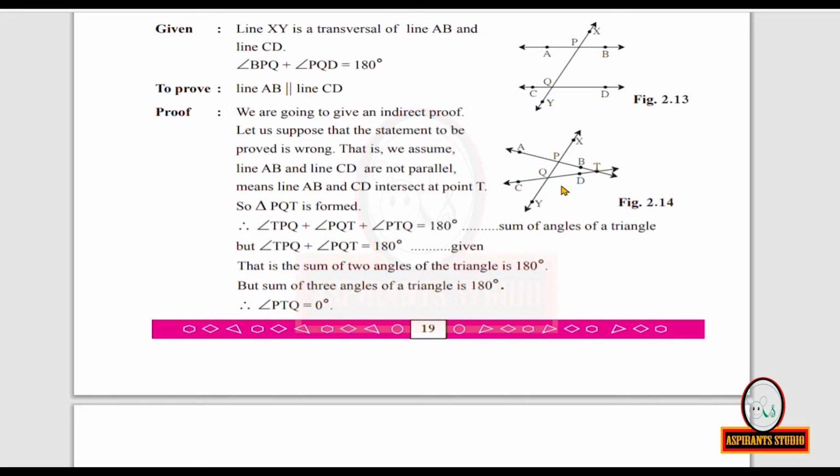Now look at the figure. If PTQ should be 0, that means this angle is 0. What does it mean?